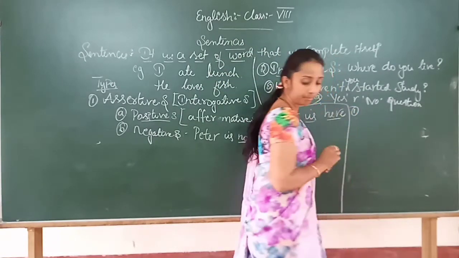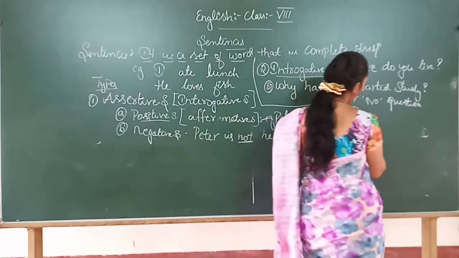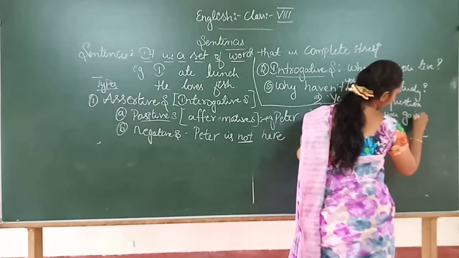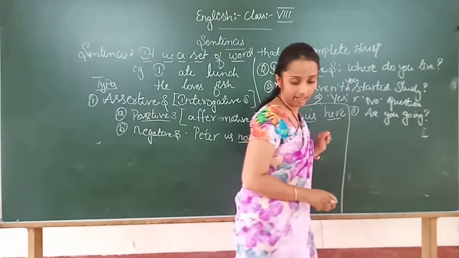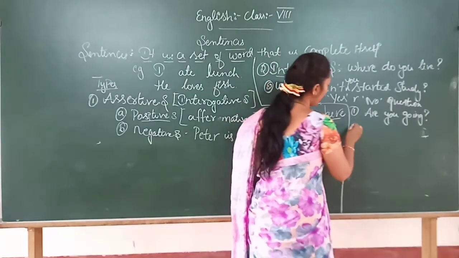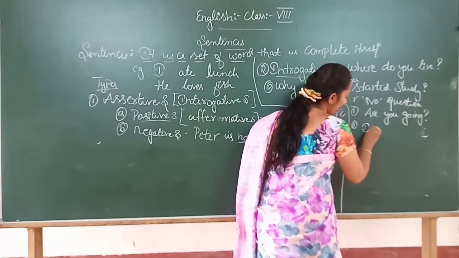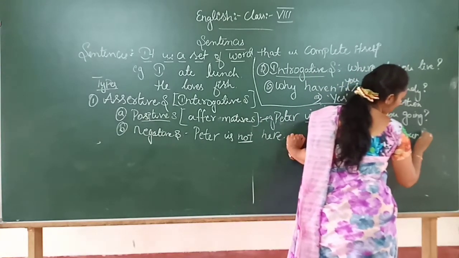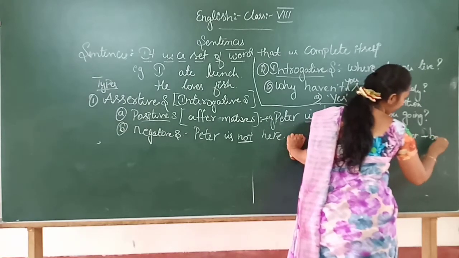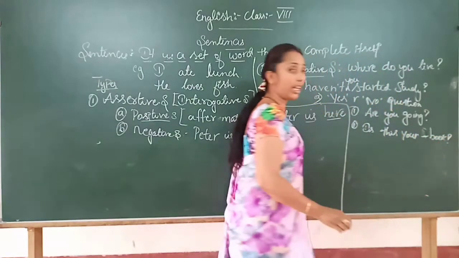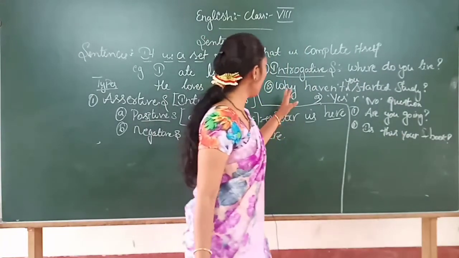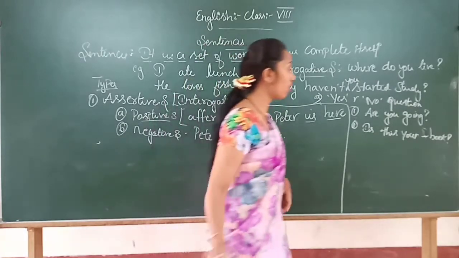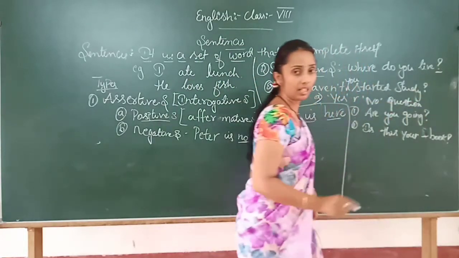Below that, example, are you going? Second one, is this your book? So children, look here. In an interrogative sentence, the sentence comes in the form of an interrogation, so we use a question mark, right?